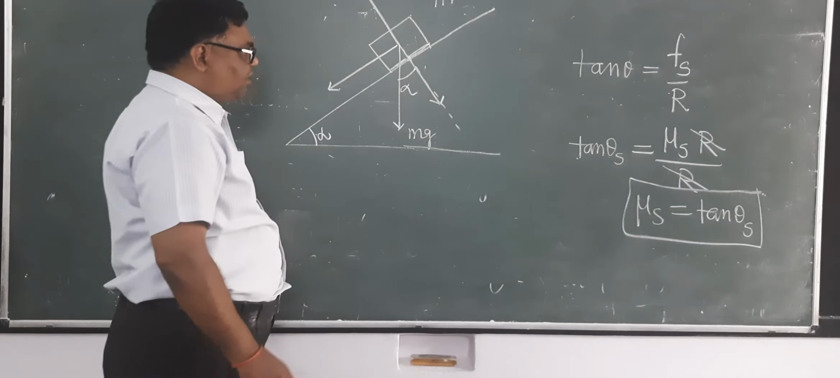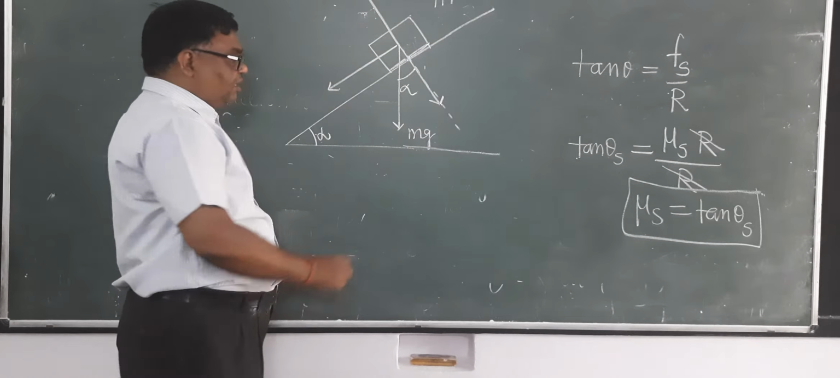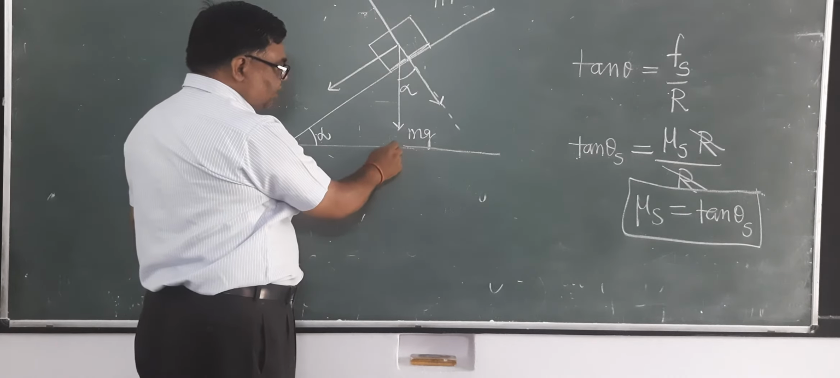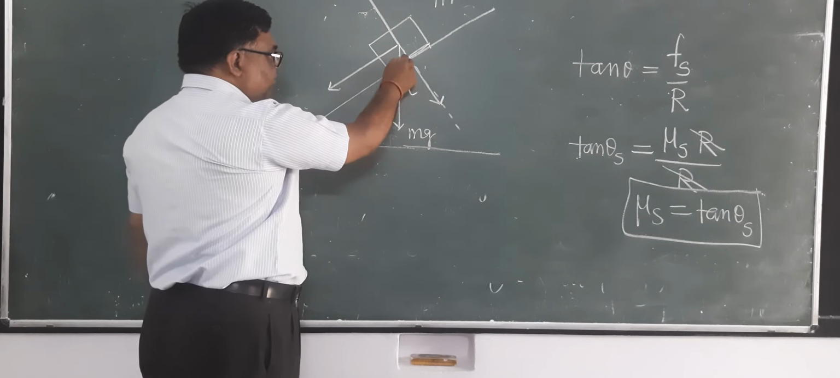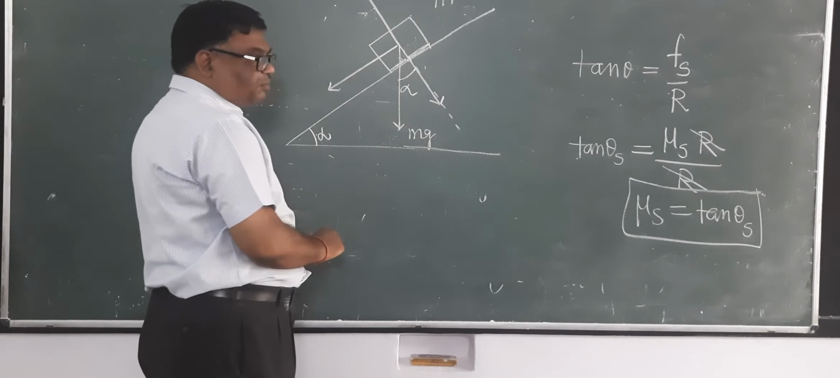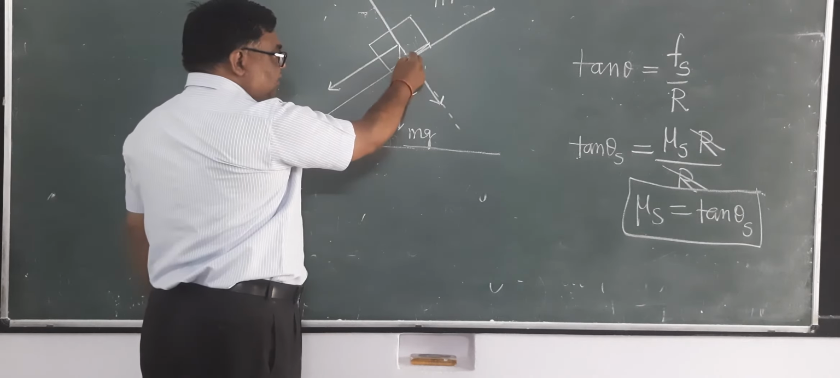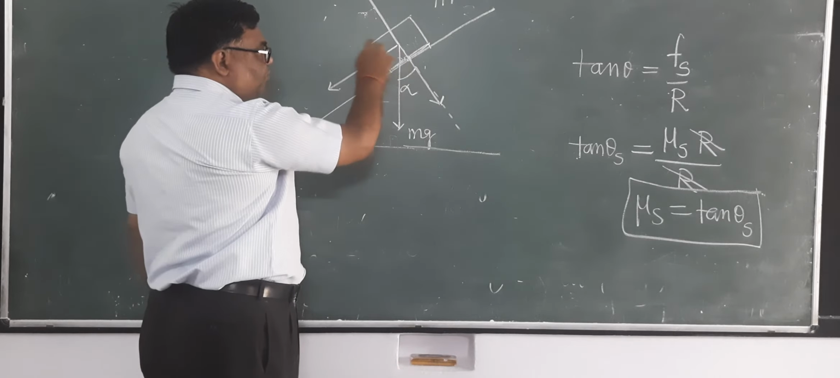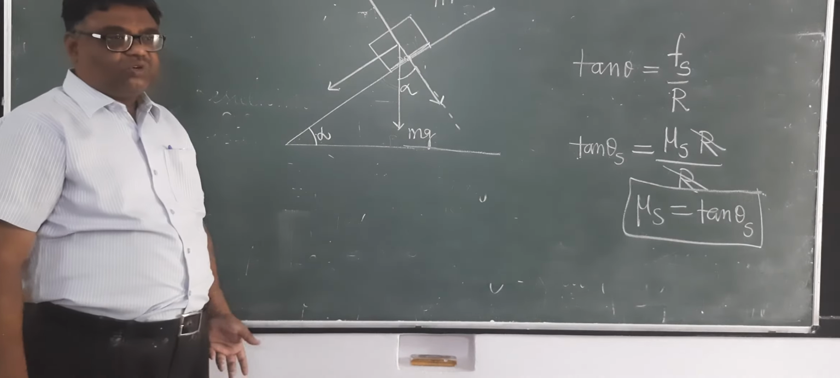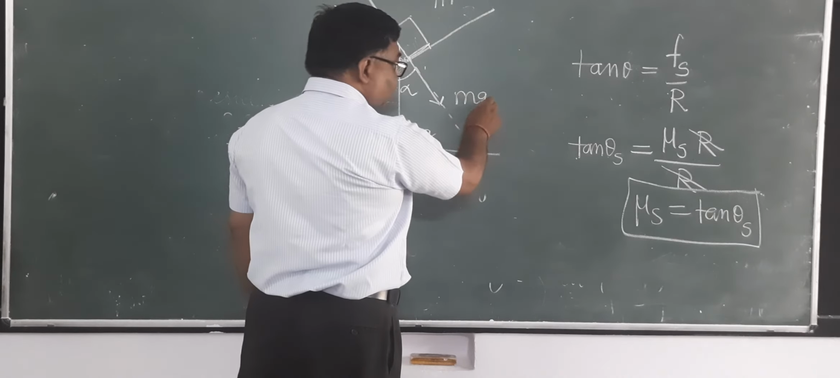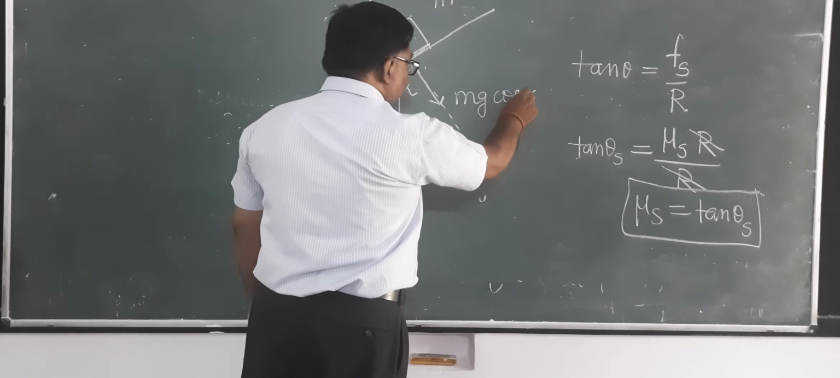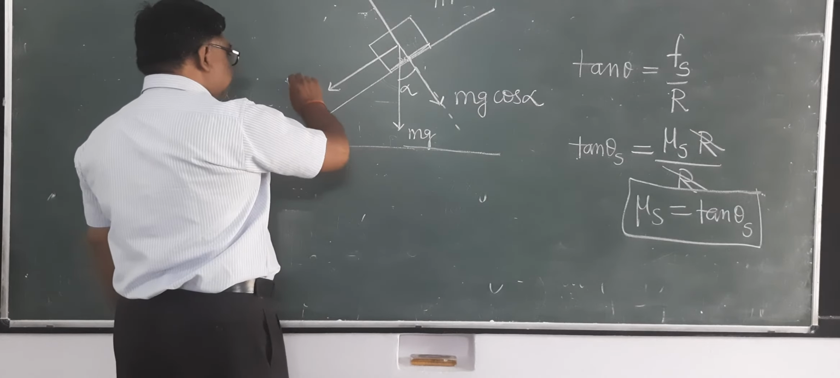It is very simple, nothing very big. This is 90, therefore this will be 90 minus alpha. This is 90 minus alpha means this is also 90 minus alpha. This angle is 90 degrees, therefore this component will be mg cos alpha. What will be this component? Mg sin alpha.